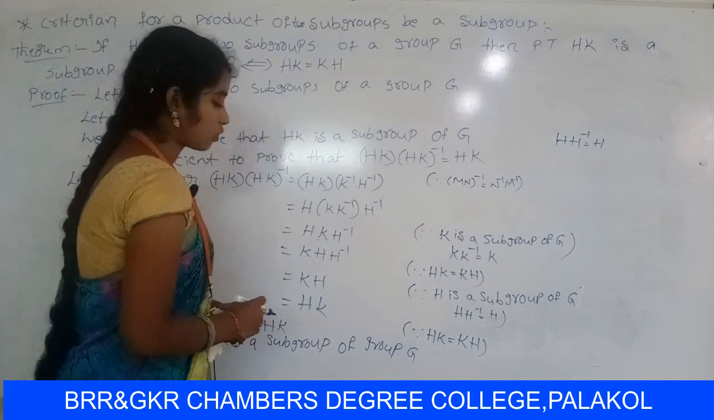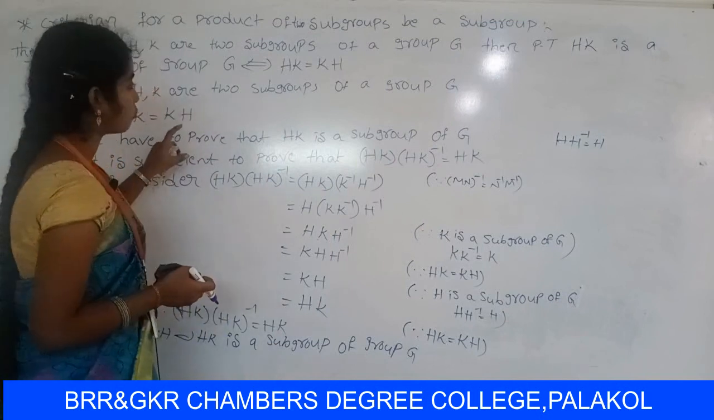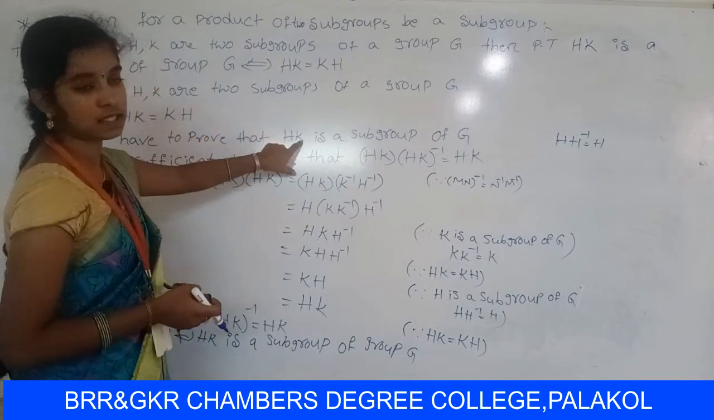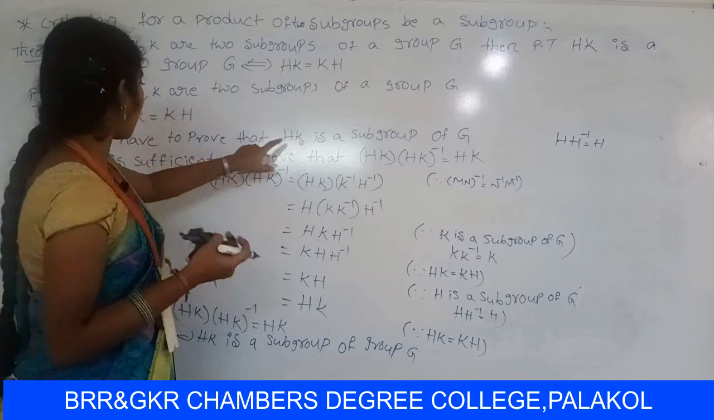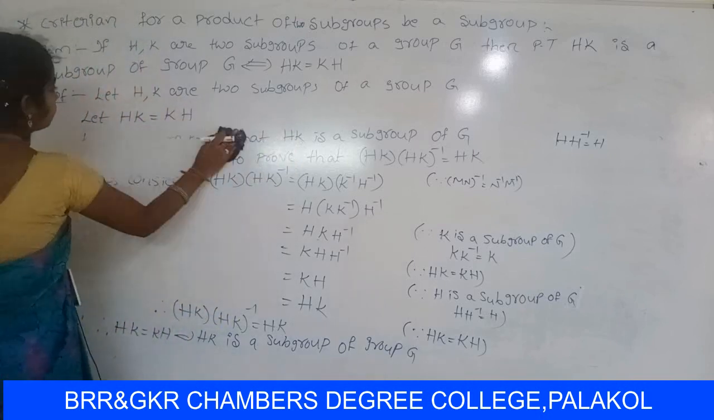So next, conversely, the first part is completed. So next we have to prove: let us consider HK is a subgroup of Z. So we have to prove that HK equal to KH.